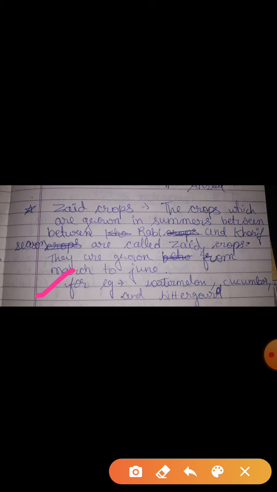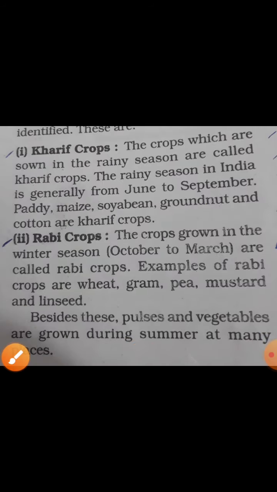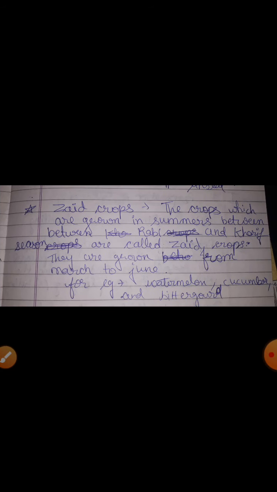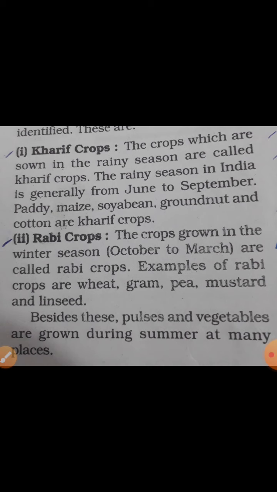For example, watermelon, cucumber and bitter gourd. Okay, they are the summer crops which are the Zaid crops. Okay, so these were all about the crops. Fine. So you can just study, and if you want more information, you can refer to your NCERT book also. So these are all the 3 crops that are there in the syllabus.